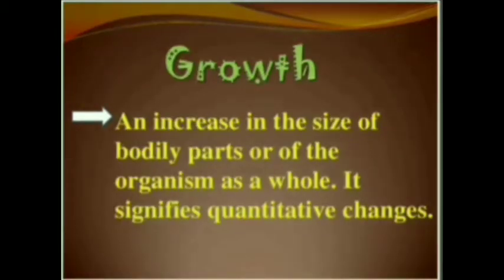We can say that growth is a quantitative change. We can actually measure the growth, how much taller a boy has become, how much increase in the size of his arm, his legs.